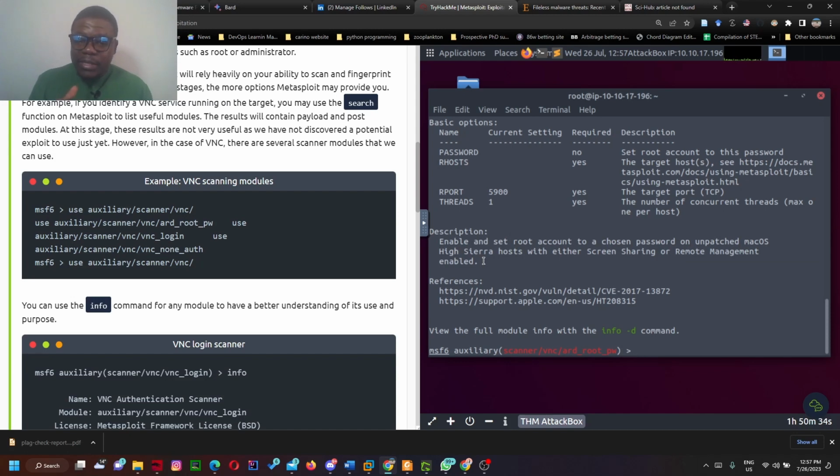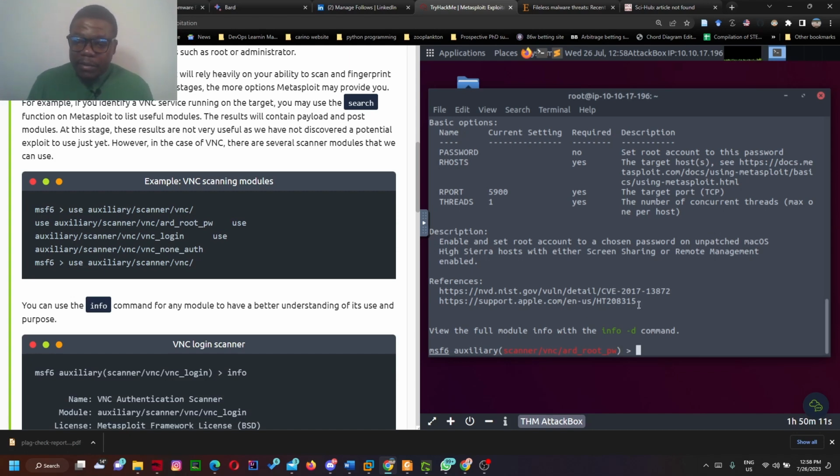We have enable and set root account to a chosen password on unpatched macOS High Sierra host with either screen sharing or remote management enabled. These are probably the way to deliver the particular exploits, talking about maybe the remote access options.